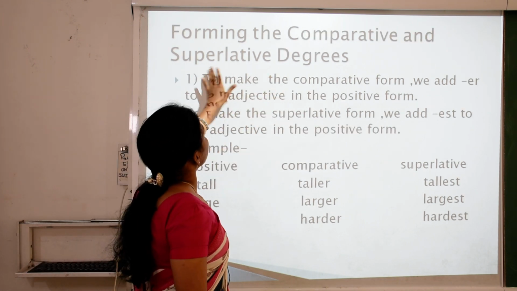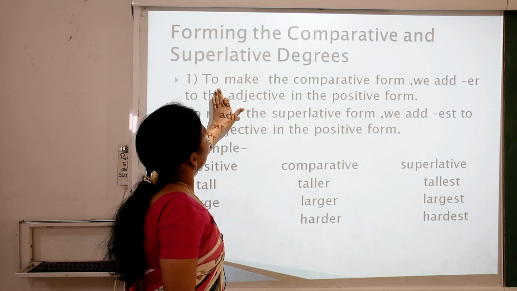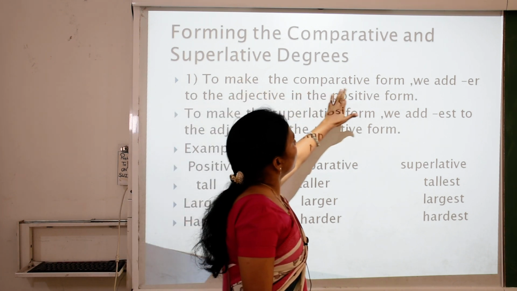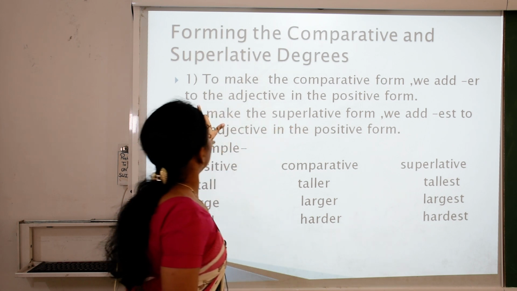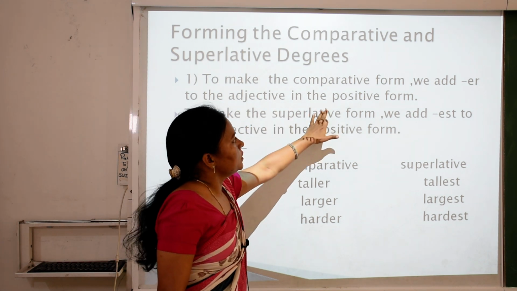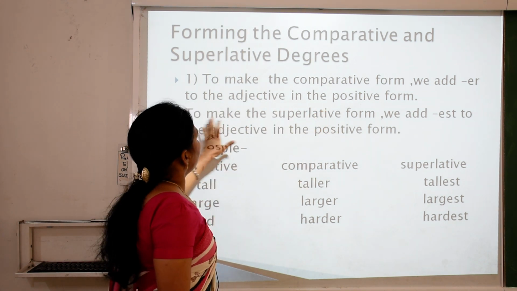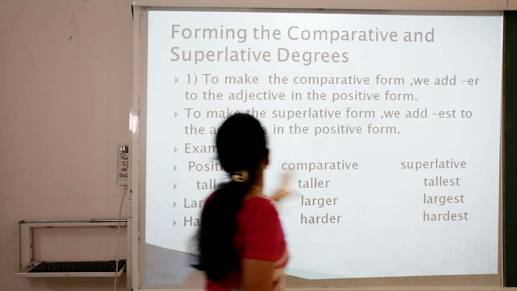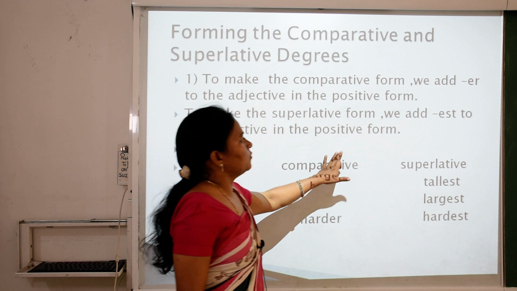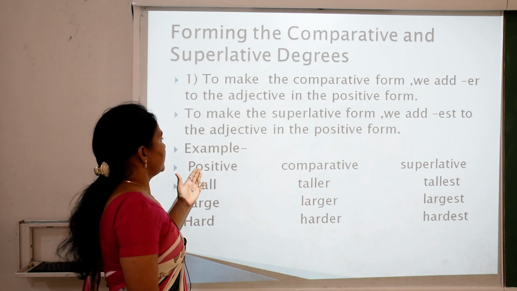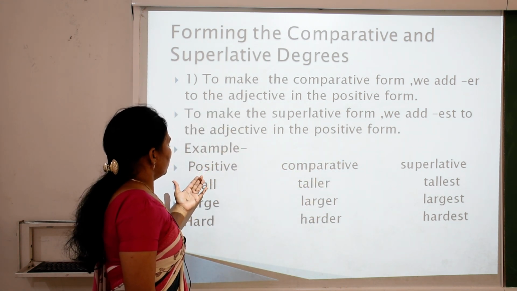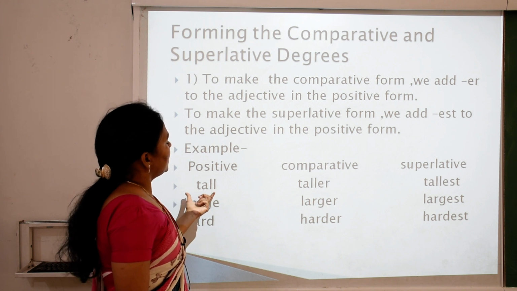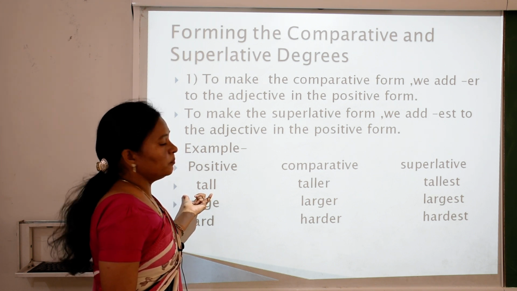So children, in the first sentence, Mohan's kindness is being compared to that of everyone else in his class. Forming the comparative and superlative degrees. To make the comparative form, we add er to the adjective in the positive form. To make the superlative form, we add est to the adjective in the positive form. So children, what is the example here? Positive. The adjective tall is in the positive form.